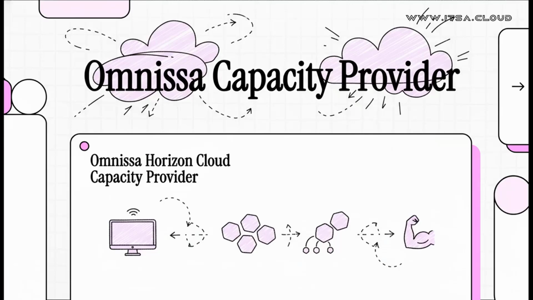All right, if you're in the world of virtual desktop infrastructure, you know the dream, right? Total flexibility. But the reality? Well, it's often just plain complex. Today, we're going to demystify a concept that is absolutely central to fixing that, the Omnisphere Horizon Cloud Capacity Provider. Now, I know, it sounds super technical, but stick with me here, because getting this one thing is the key to a VDI strategy that finally works for you.